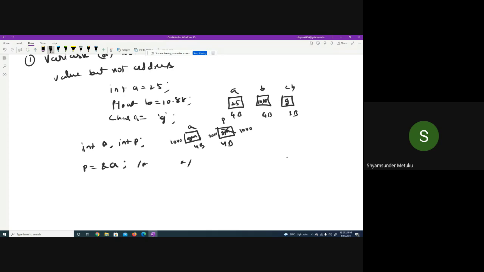Respond. I'm asking you to respond. Is it okay? Which is an error. You never try to assign address of some other variable to another variable, because a variable cannot hold this underline part. What is the underline? Value but not address. So are you not trying to deviate from this particular statement? That is the reason it is an error. Okay? Is it clear?